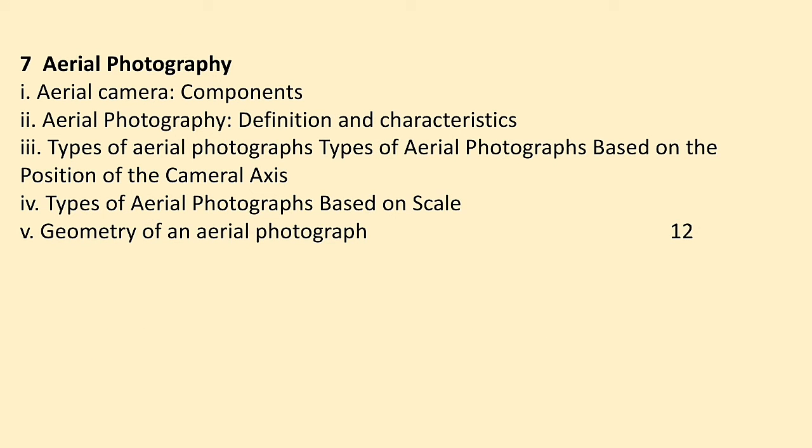The last chapter is based on aerial photography. In this chapter we are going to see different types of aerial cameras, their components, as well as aerial photography's definition and characteristics, types of aerial photography, and types of aerial photographs based on position of camera axes. So this is a vast chapter. We have to see both aerial cameras and aerial photography in detail, as well as types of aerial photographs based on scale and geometry of aerial photographs in detail.